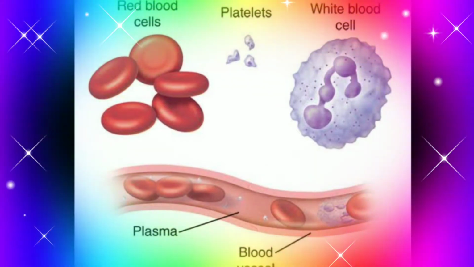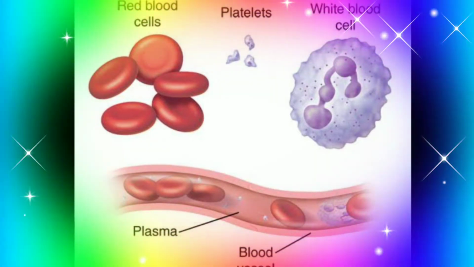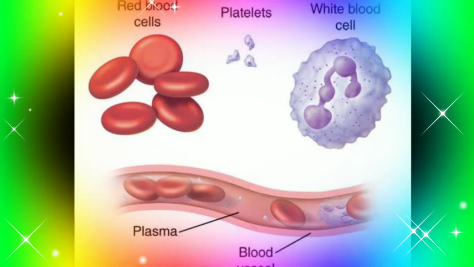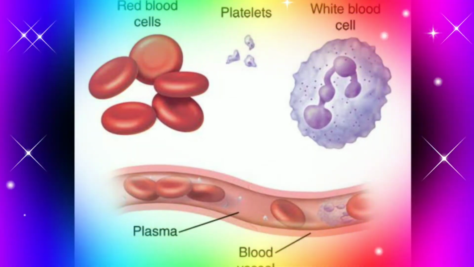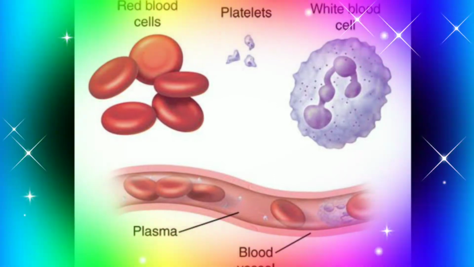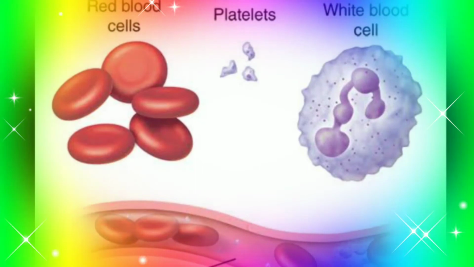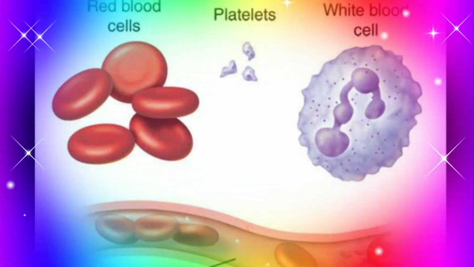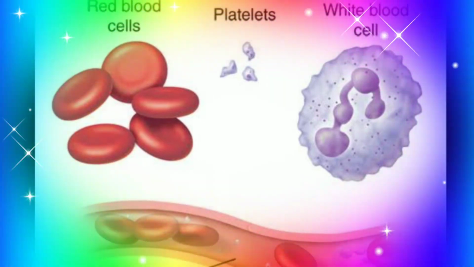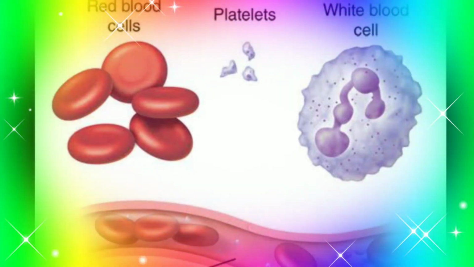Second is WBC. These are large nucleated and colorless cells. So 5,000 to 10,000 WBCs are present per cubic millimeter of blood. 5 types of WBCs are present. They are basophils, eosinophils, neutrophils, monocytes and lymphocytes. WBCs are produced in red bone marrow, and WBCs act as soldiers in our body. Their functions are, these cells attack the pathogens entering our body. They protect us from microbial diseases.